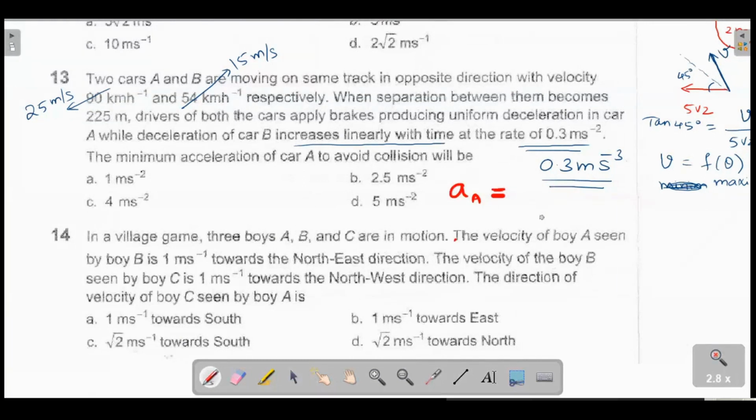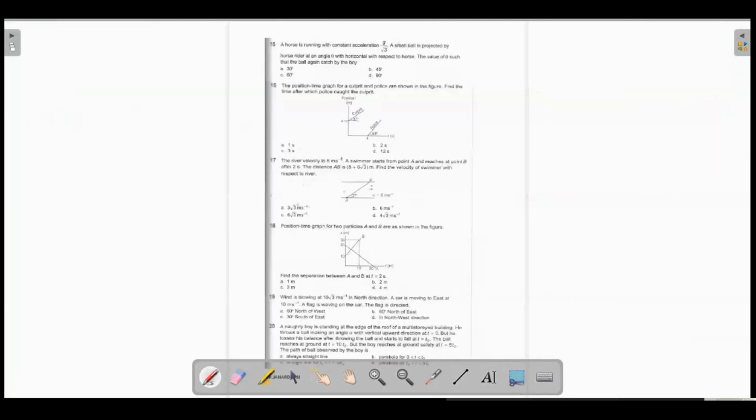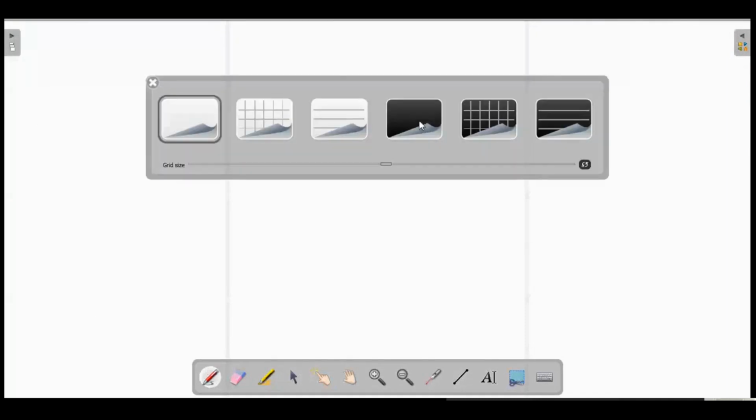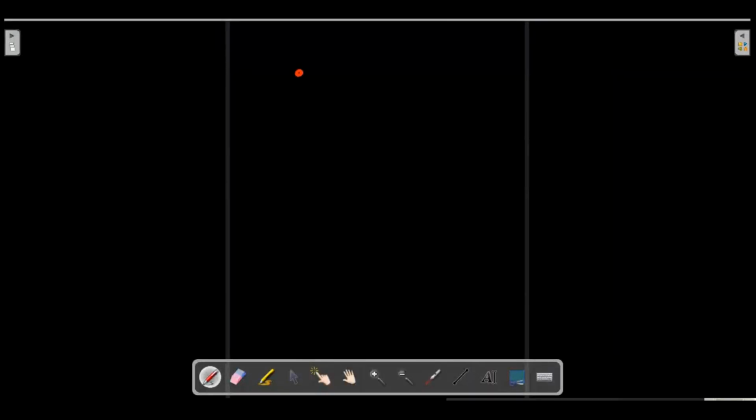So let me take a next page, and I'll draw a picture for you. So there is A, there is B. I'll take this direction as positive for that problem. A was moving towards right with 25 meter per second. B is moving towards left with 15 meter per second.